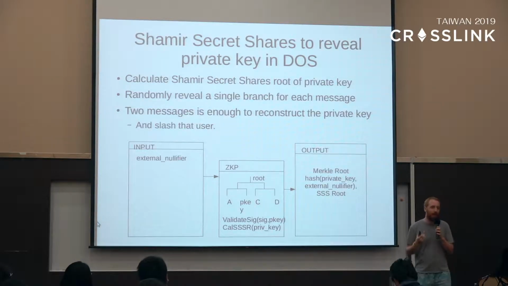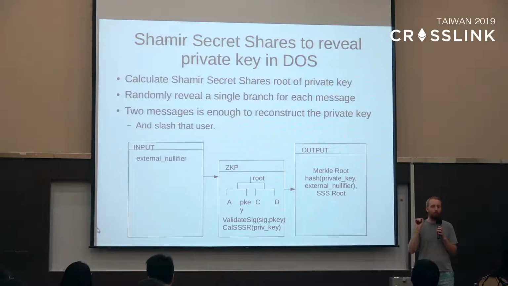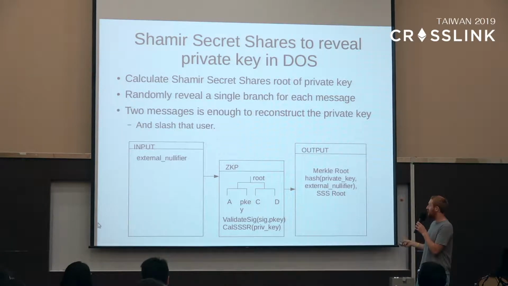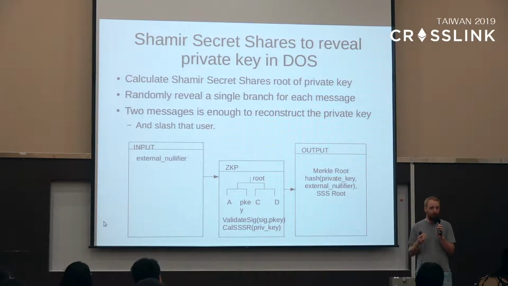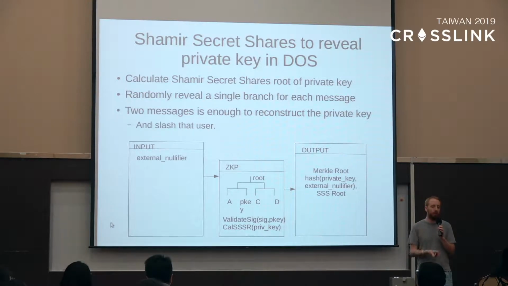So what we do is that every time someone sends a message, we now send a zero-knowledge proof, but we also reveal one of the secrets. We randomly select the secret that we reveal based upon what the message is. So each message will reveal a unique secret, and if we have two messages, it will reveal enough secrets to reconstruct the private key.